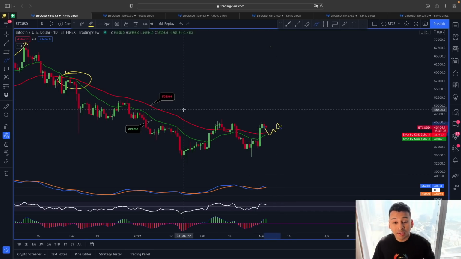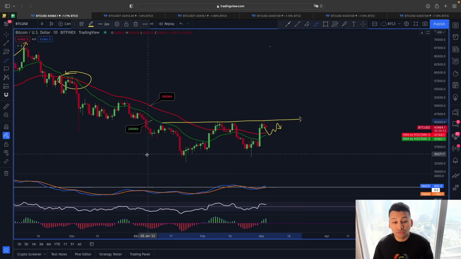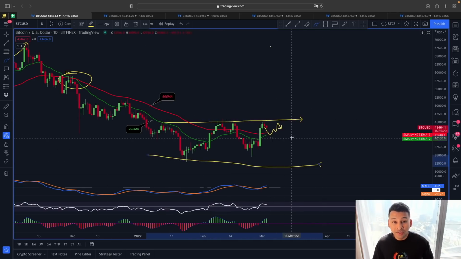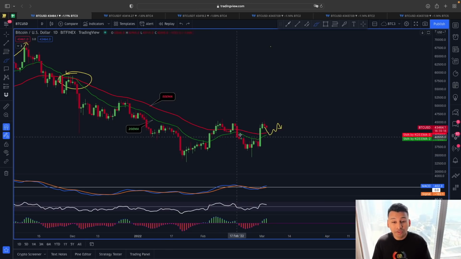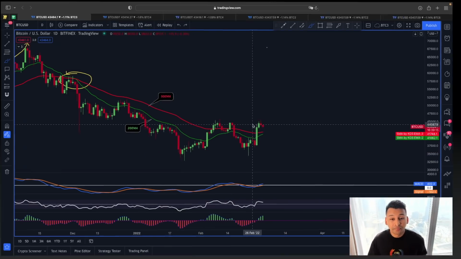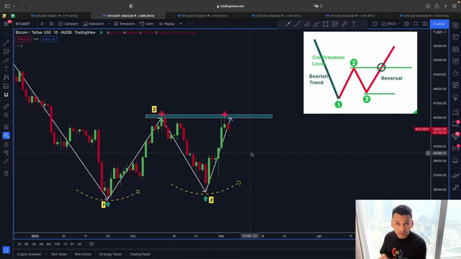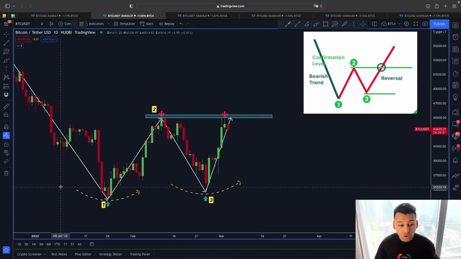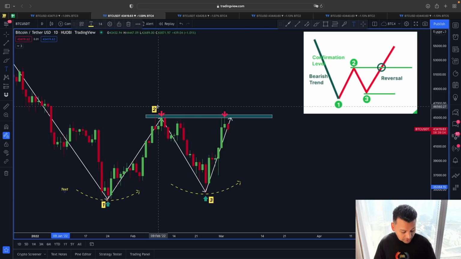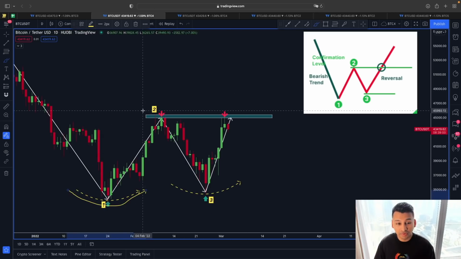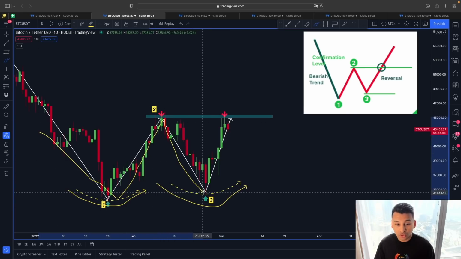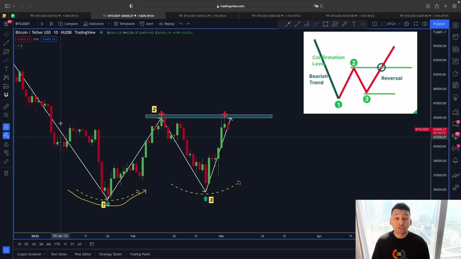we know around this area, around this 45,000 range, we have some strong line of resistance lying around for Bitcoin, because I showed you this one example in my yesterday's video. Yesterday we talked about this 1 2 3 reversal pattern and also the double bottom formation type of scenario, because I showed you very clearly, not just because of this 1 2 3 reversal, the 0.2 area is going to be a strong line of resistance, but also through the double bottom formation, this neckline right around this 45,000 is a strong line of resistance for Bitcoin.